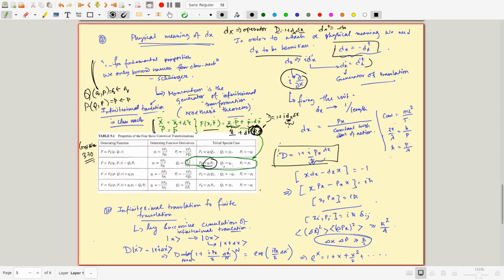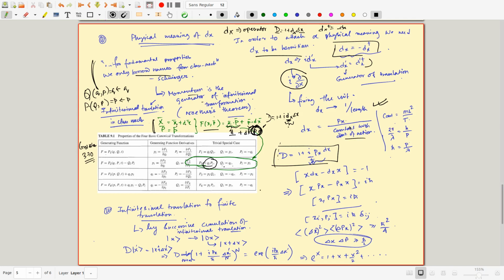So this must be inverse length, because this whole thing has to have no dimension, otherwise these dimensions will not match. So this dx actually has a dimension of 1 by length, but then you can put some physical constant here to match the dimension, and what physical constant that should be.